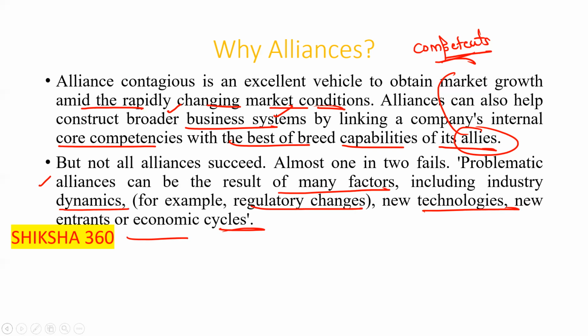Problematic alliances can be the result of many factors. First one is industry dynamics, for example, regulatory changes. Second one is new technologies. Third one is new entrants, and fourth one is the economic cycle. So that is alliances, and what are the reasons behind that. Sometimes it will not be successful.